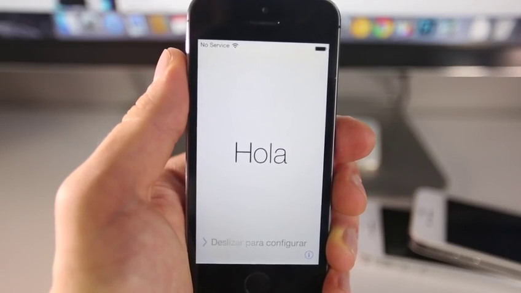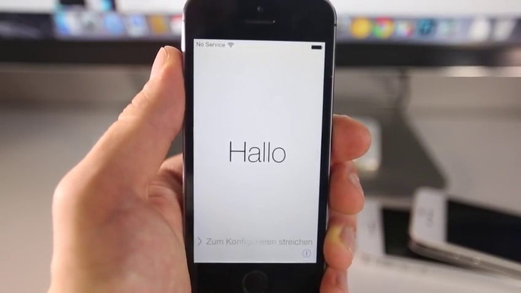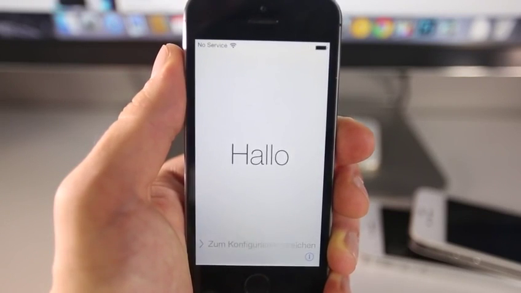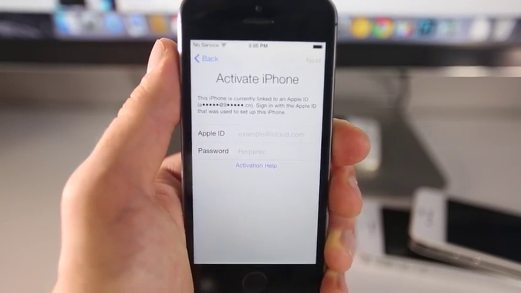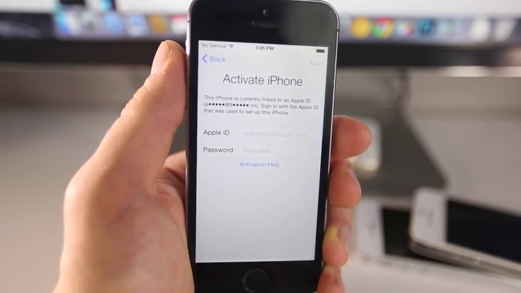What's up guys, Everything Apple Pro here, and this really wasn't a video I was expecting to make. So in this video I'm going to be showing you how to bypass the activation lock screen, get into your phone, make use of it, and possibly even remove the activation lock completely.